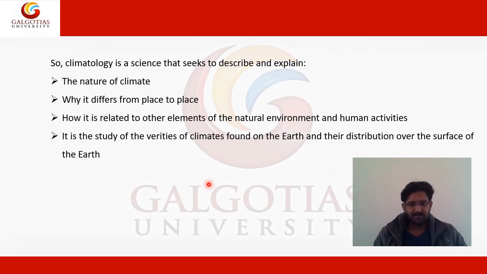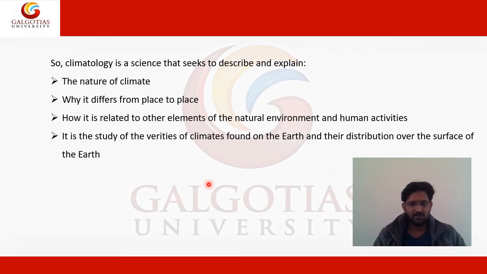So it also gives an insightful answer to the question of why the climate differs from place to place. The third question it answers is how climate is related to other elements of the natural environment and human activities.